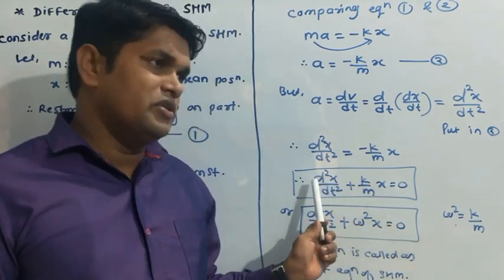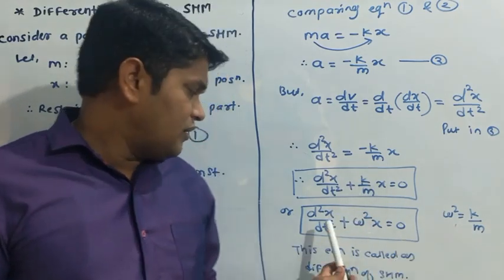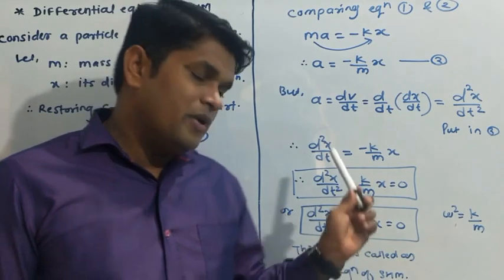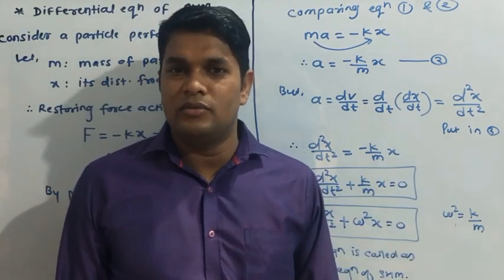This is also a differential equation. But k upon m is what? It is omega square. So we get d2x upon dt square plus omega square x is equal to 0. This is the differential equation of linear SHM. Understood?